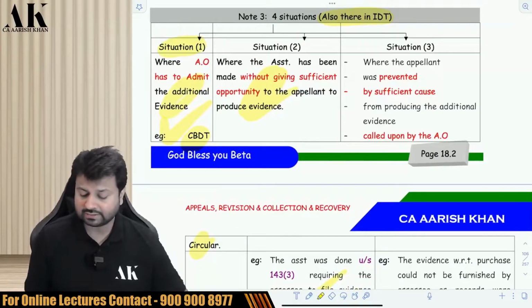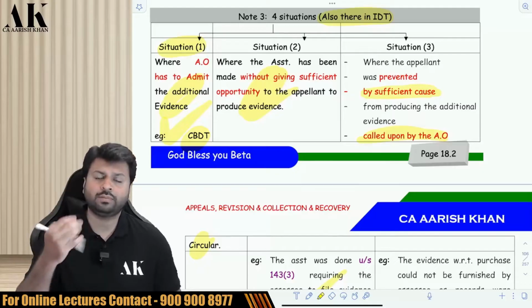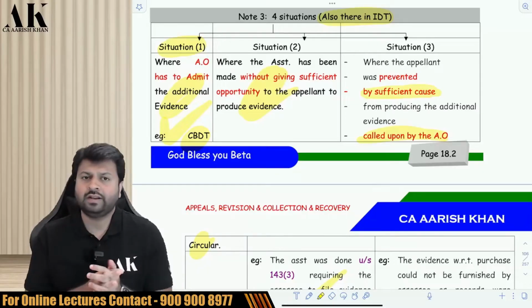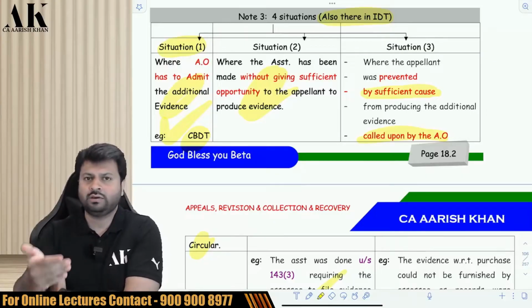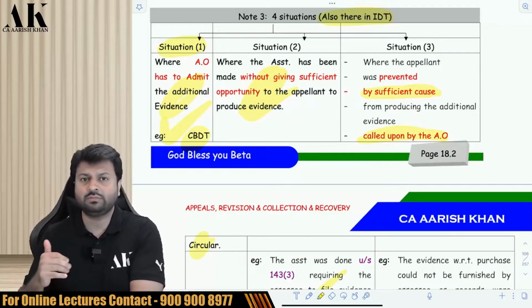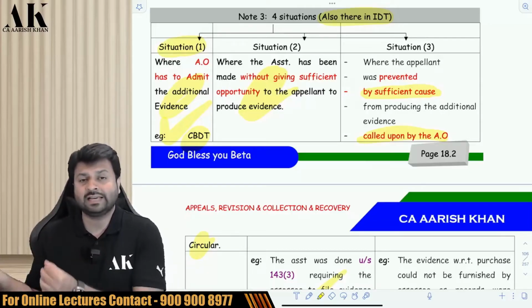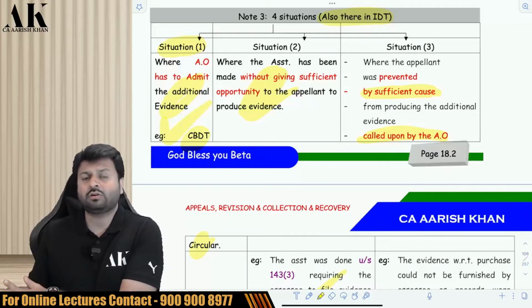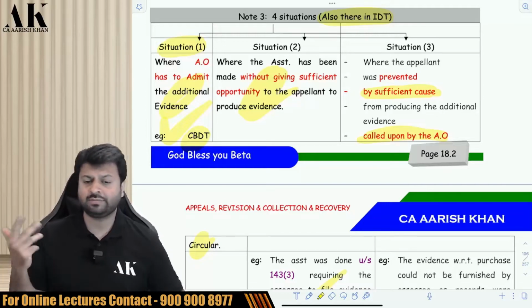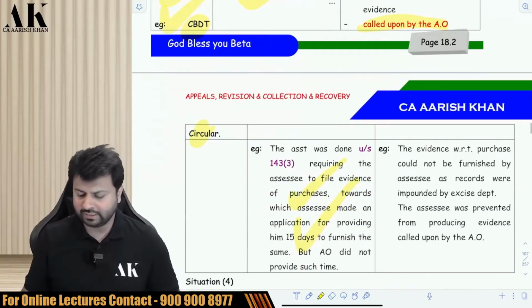Third one, there are some evidences which are called upon by the AO, but you are prevented by sufficient cause. You are not able to give that evidence to the AO. Why? Because it is possible that when the assessment was going on, the AO was calling for some information, documents, books of accounts, but you are not able to give that, because they were already confiscated by the excise department or by the GST department or by the FEMA authorities or by the PMLA authorities. If that is already confiscated by the other authorities, how will I present that? Don't worry, you can present that in front of CIT appeal and he will consider that.